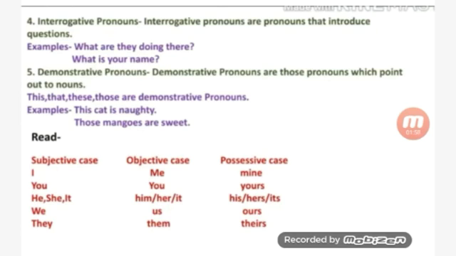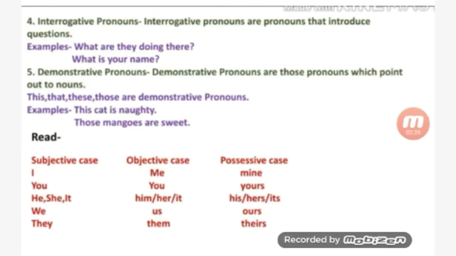And next is the demonstrative pronoun. What are demonstrative pronouns? Demonstrative pronouns are those pronouns which point out nouns.